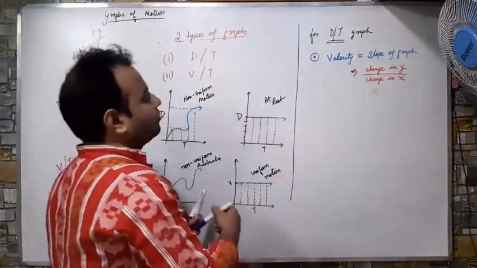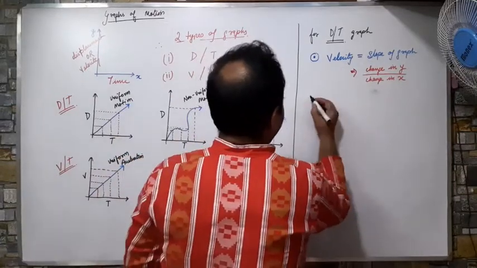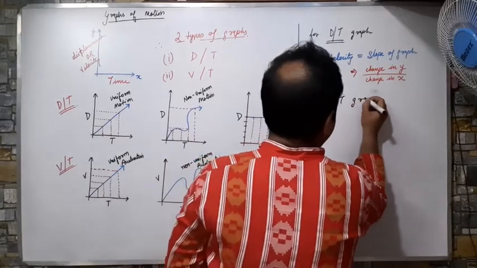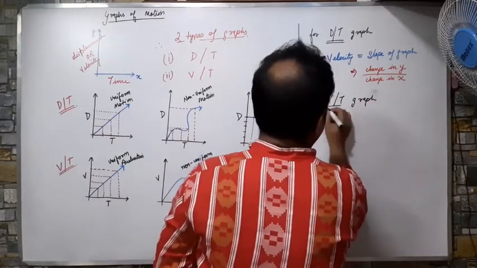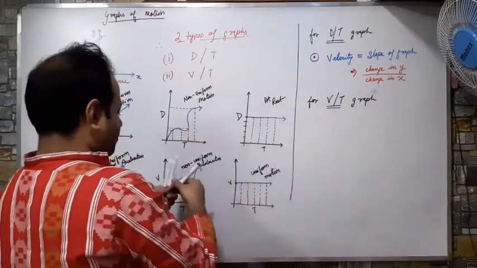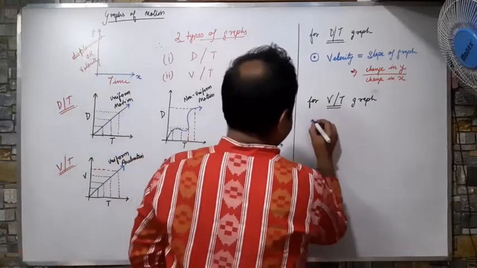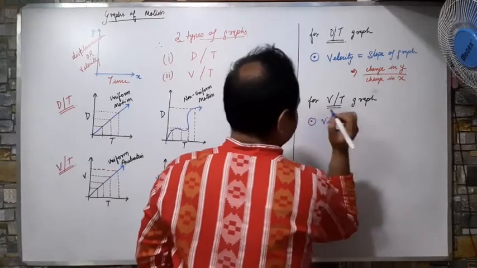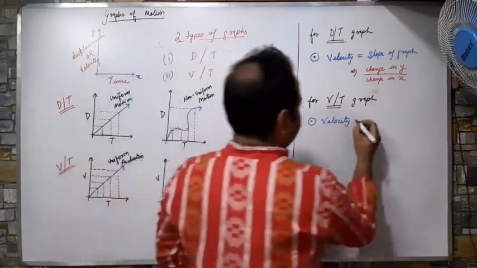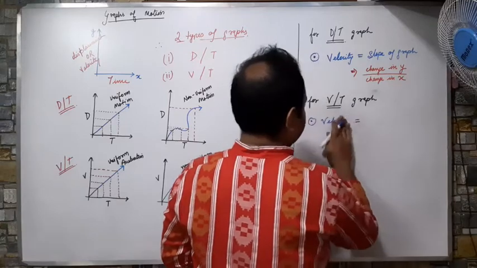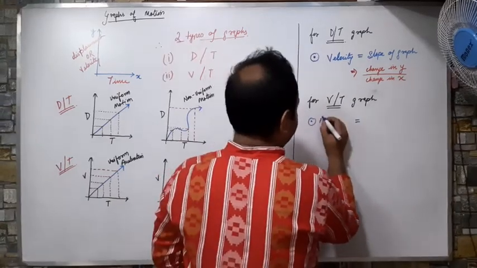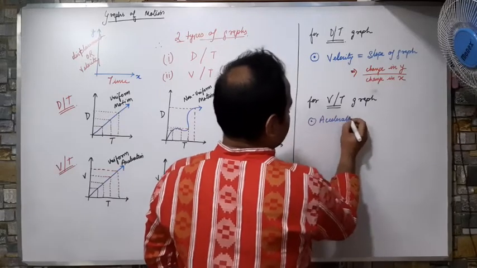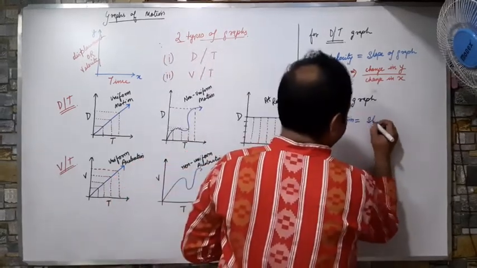Now the next formula for VT graph. For a VT graph, there are two formulas. The first one, acceleration can be calculated by slope.